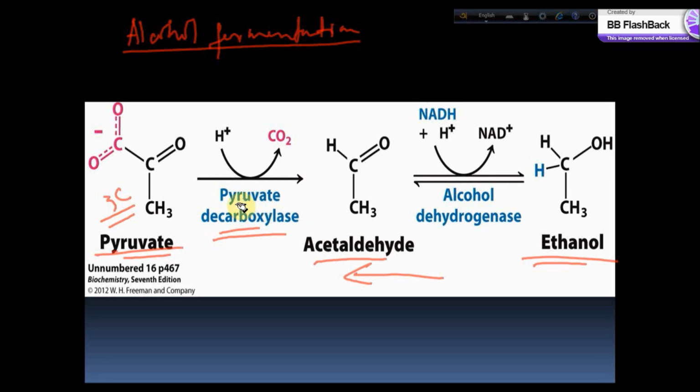From the name of the enzyme you can understand that decarboxylation means one carbon will be detached from this pyruvate structure, and this carboxyl group has been removed in the form of carbon dioxide. And one proton, this H plus ion, has been added to this empty hand of the carbon and forms